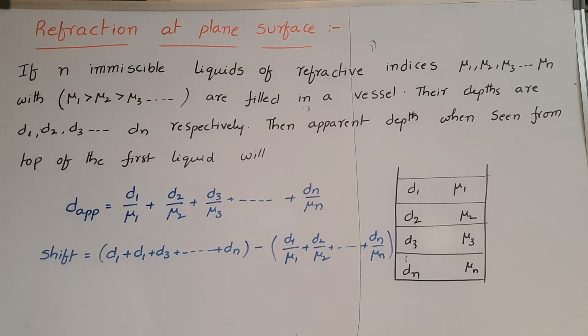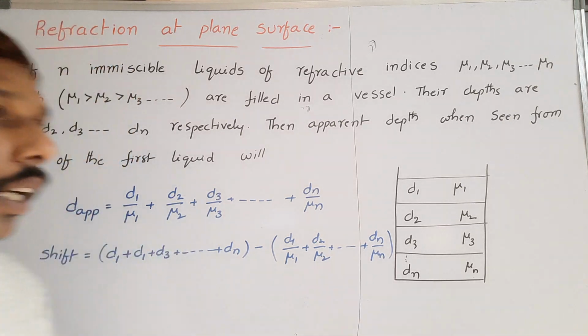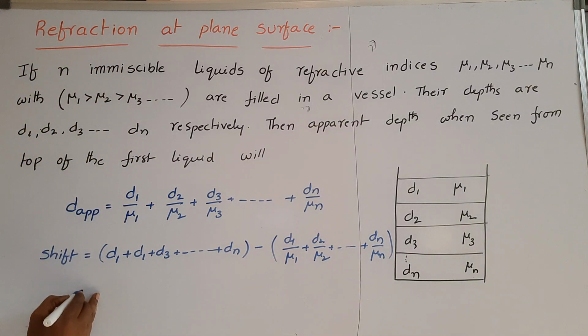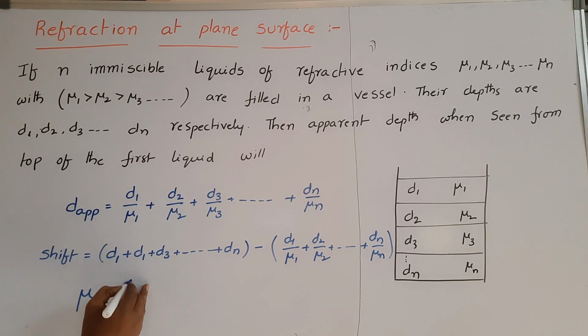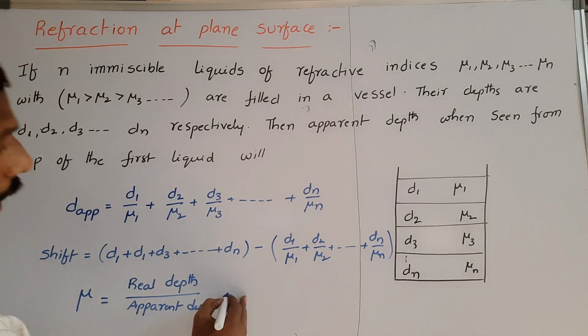Sometimes they will ask you for the resultant refractive index of all these liquids. The resultant refractive index is equal to real depth by apparent depth. What is the real depth?